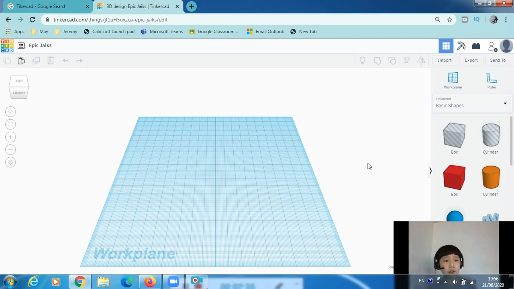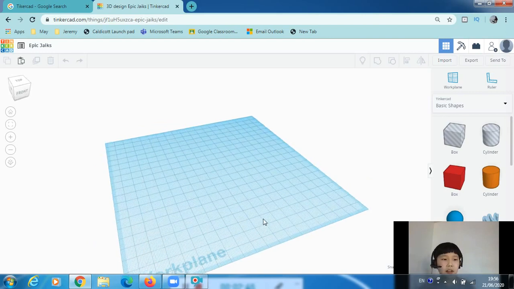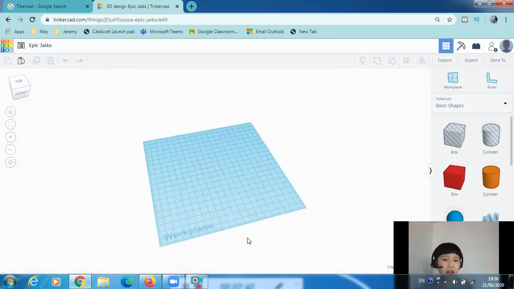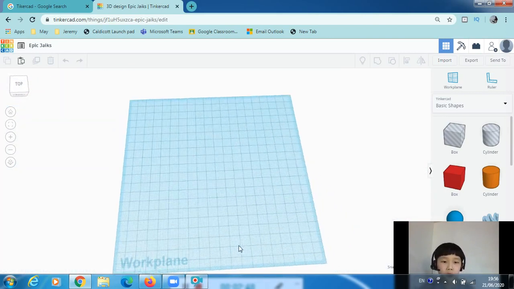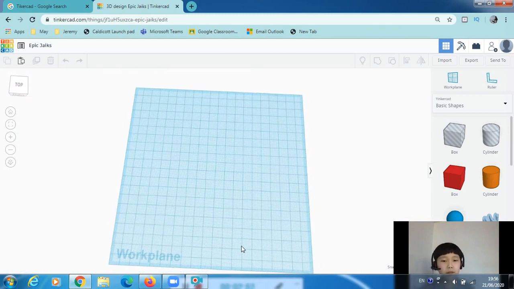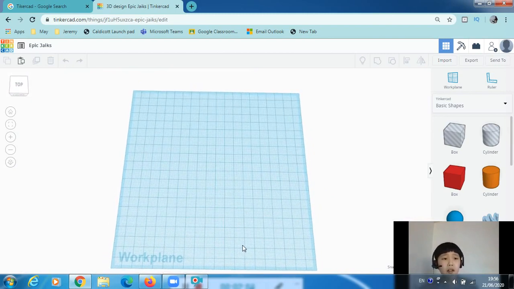Then we will go on to the moving around part of the video, basically how to move around the workplane, how to zoom in and out, and how to get a 2D image of your design. Now they are basically all you need to know.